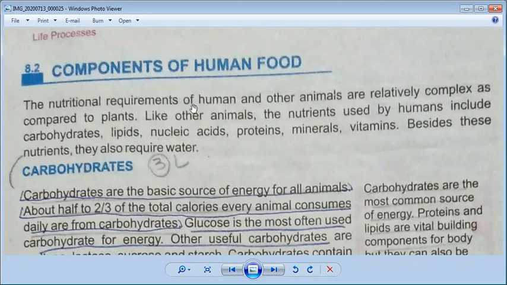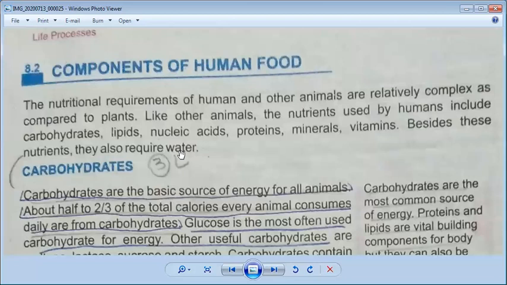The nutritional requirements of humans and other animals are relatively complex as compared to plants. We all know that plants make their food with the help of photosynthesis. But the food processes in animals and humans are different from plants. So what is the difference? Like other animals, the nutrients used by humans include carbohydrates, lipids, nucleic acids, proteins, minerals, and vitamins. Besides these nutrients, they also require water.